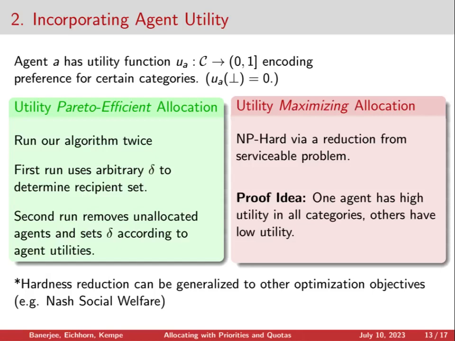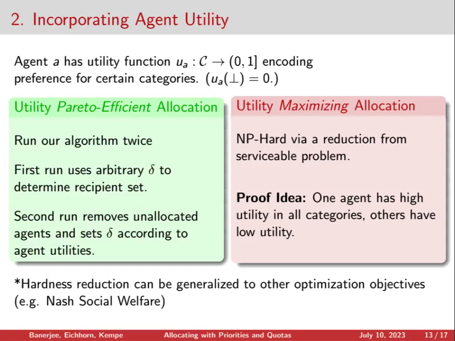Now, we restrict the instance by removing any of the agents who were not allocated from the instance. And then we run a second time, but this time we choose the perturbation based on the agent's utilities. And this will ensure us Pareto efficiency. On the other hand, maximizing the utility of the allocated agents is NP-hard.